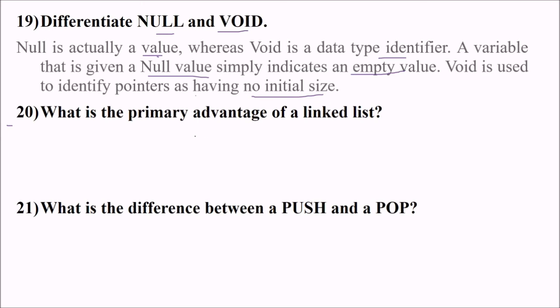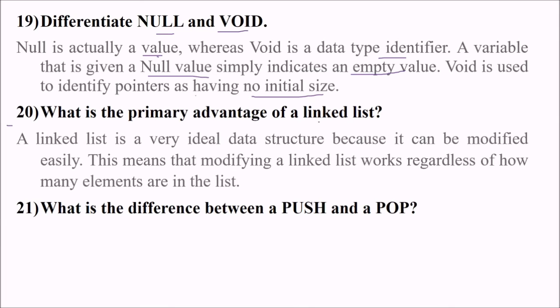Question 20: what is the primary advantage of a linked list? Can you guess the advantage? One of the advantages of a linked list is that it is an ideal data structure because it can be modified easily. So modifying a linked list works regardless of how many elements are in the list. If you have an array and you want to remove a value in between, you have to fill this space. If you want to remove a value or add a value in an array, that will be an expensive task.